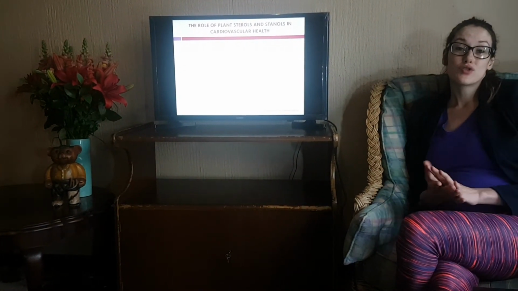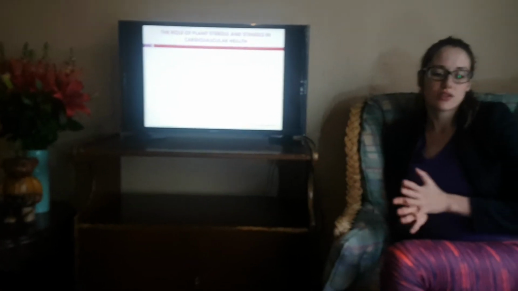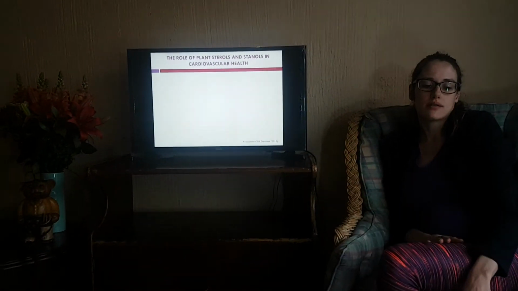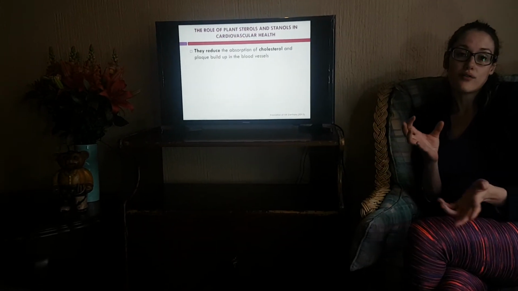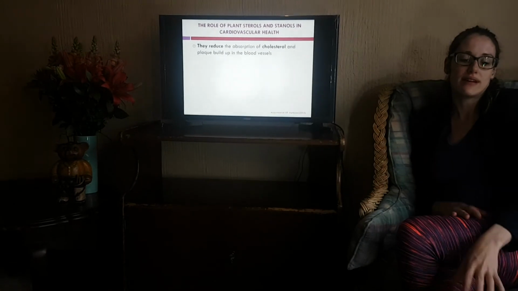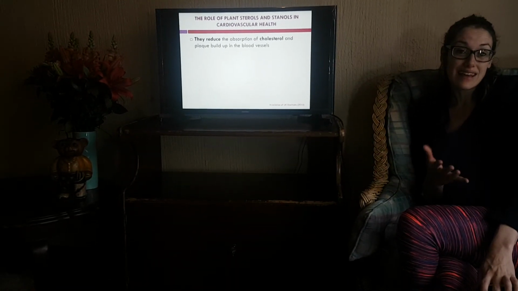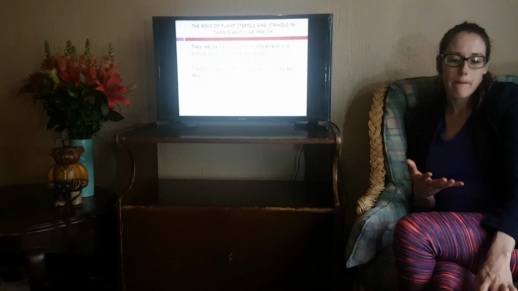Plant sterols are also a great way of preventing macrovascular complications. So let's have a look at what are plant sterols. So plant sterols actually help to reduce the absorption of plaque buildup, so that's your cholesterol buildup in your blood vessels. Your daily need for plant sterols is 2 grams per day.